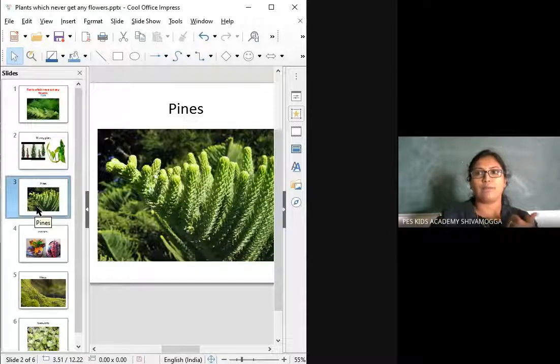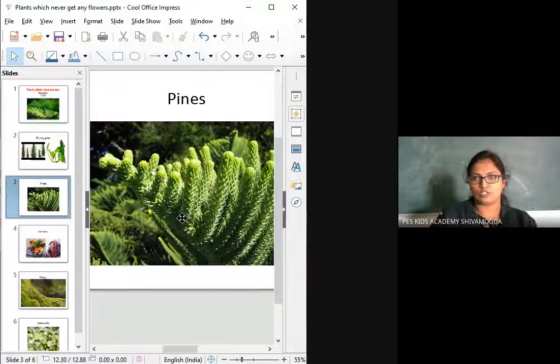Next is pines. Have you seen a pine tree? You will call it a Christmas tree, right? That is the pine tree. Pine trees are also not going to produce any sort of flowers. Have you seen any flowers on the Ashoka tree, children? No, right? The Ashoka tree will also not produce any sort of flower. Write down the name pines.